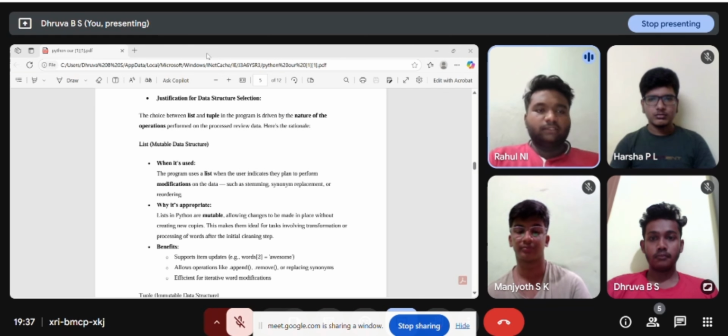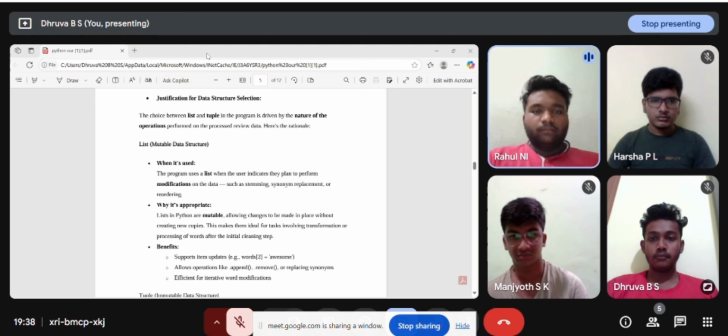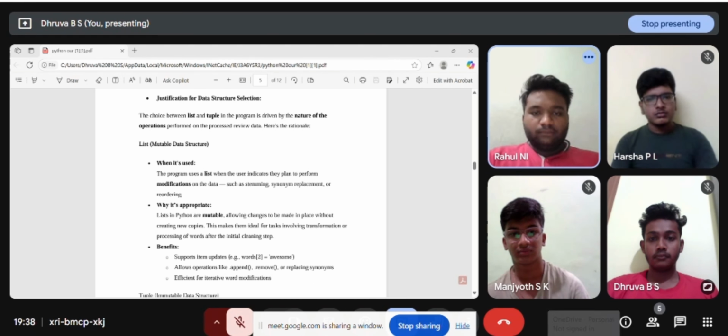Justification for data structure selection. The choice between list and tuple in the program is driven by the nature of the operations performed on the processed review data. List: mutable data. When it is used: the program uses a list when the user indicates they plan to perform modification on the data, such as stemming, synonym replacement or reordering.